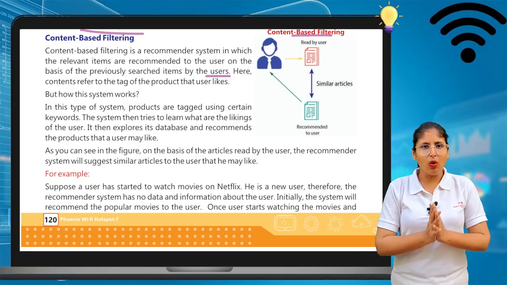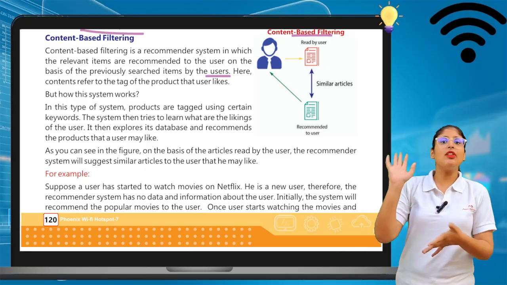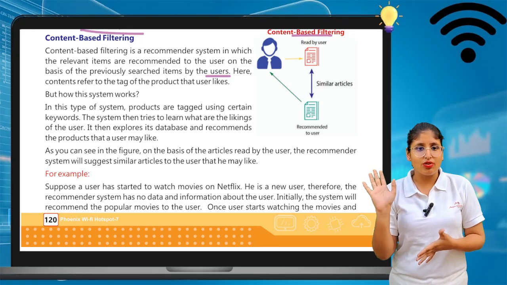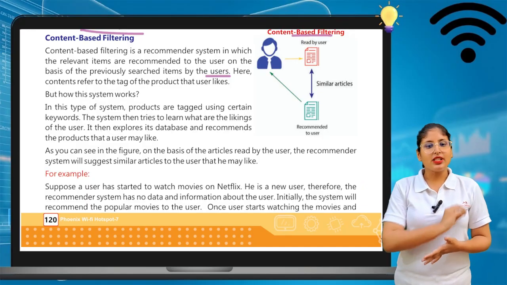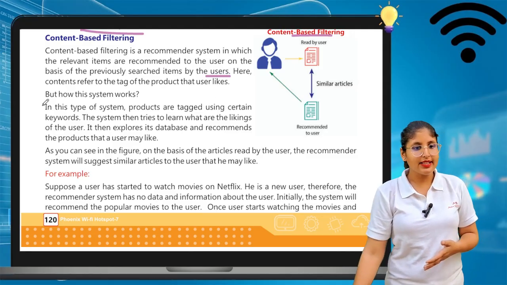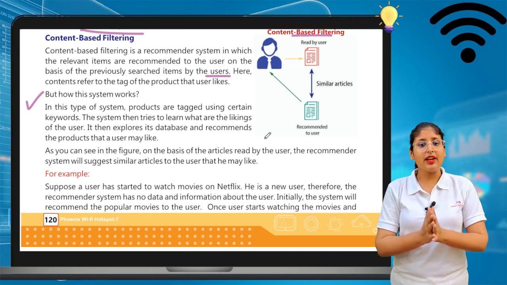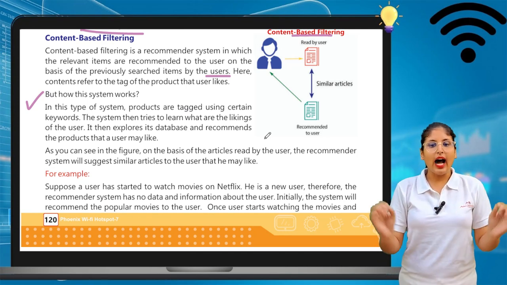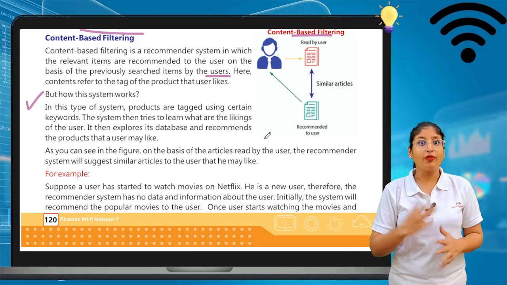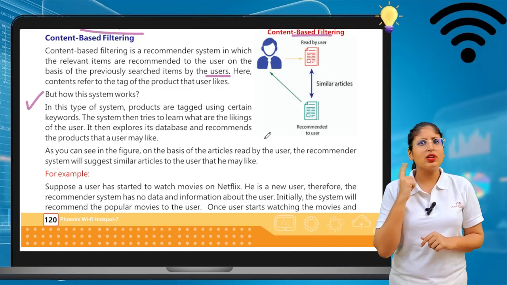How does this system work? How does the recommender system get my previous information, my previous search? In this type of system, products are tagged using certain keywords. The system then tries to learn what the likings of the user are. Of course, this system works on the principle of what my user likes the most.